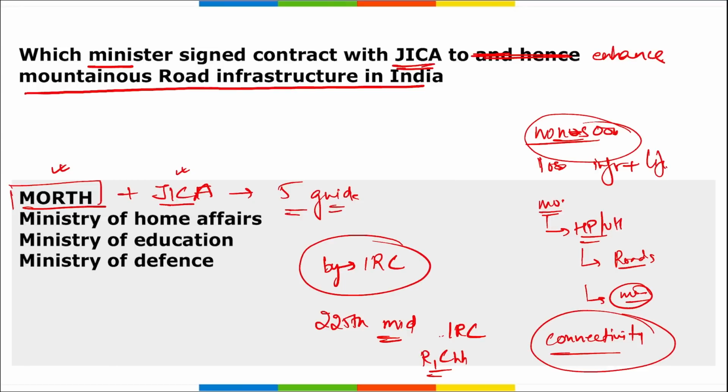This includes planning of hilly roads, slope protection, tunnels on roads in hill areas, mountain bridges, and operation and maintenance of mountainous highways, etc. Also remember, JICA has provided several technical cooperations in India since 2007. Right? Moving on.